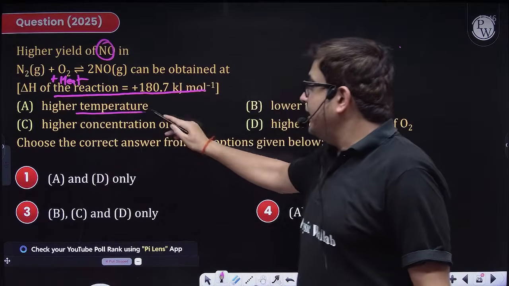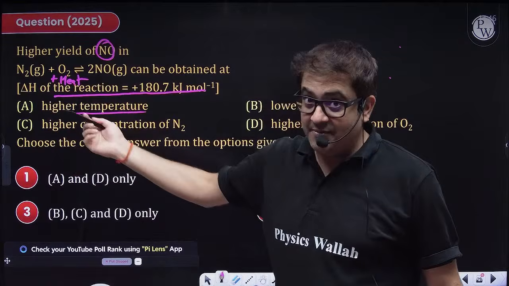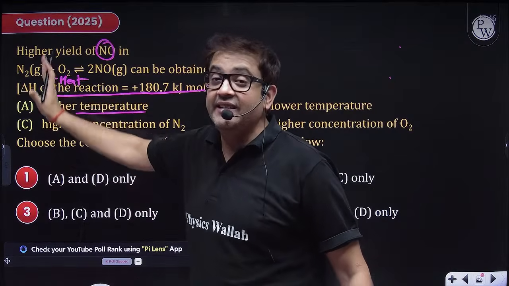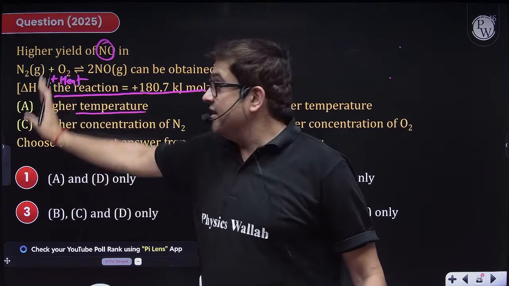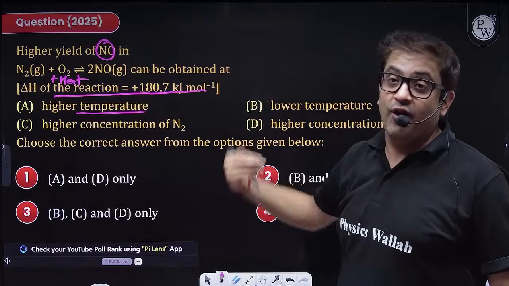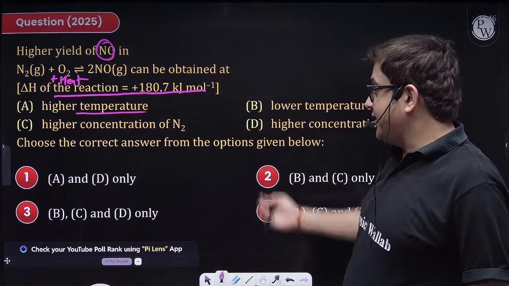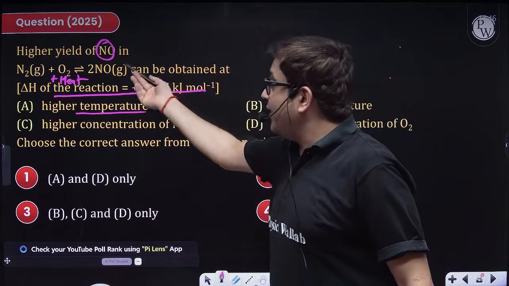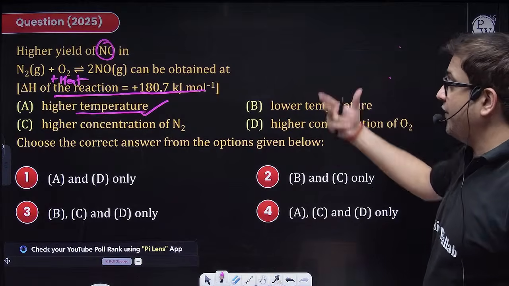If you increase temperature, heat is acting as a reactant because it is endothermic. So heat content will increase, as in reactant will increase. To oppose the change, the reaction will be forced in the forward direction, so more NO will be produced. So higher temperature will definitely favor the formation of NO.